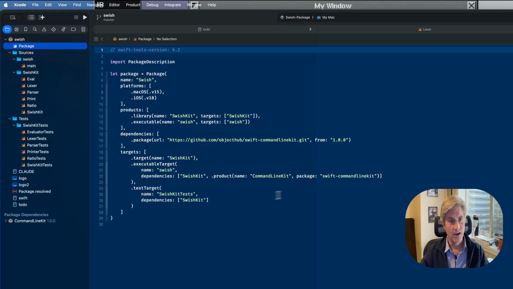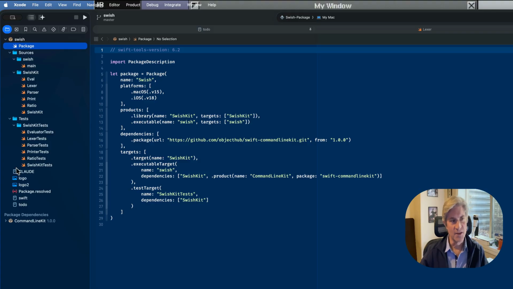And Claude came up with this command line kit, which I wasn't even aware of. And now my REPL fully supports being able to edit your input and bring up previous commands, and it's really nice. So that's something that I may or may not have been able to do without Claude. Certainly not in the length of time that it took, which is like, I don't know, mere minutes. So anyway, let's go over what it has done so far.